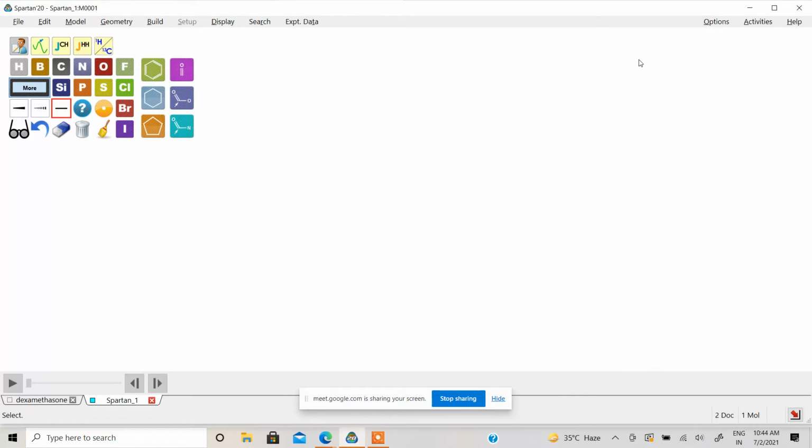Okay, so let's draw something very quickly. We will draw what molecule? Let's draw salicylic acid. Okay, then for just making a double bond, you have to select the carbon and just do it.